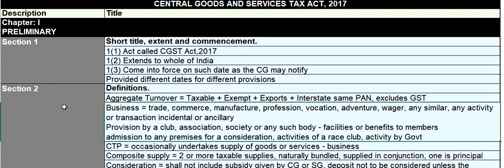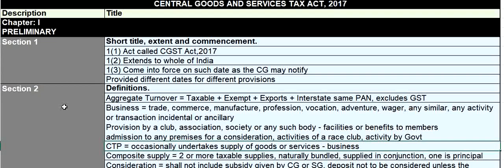Any provision by a club, association, society, or any such body, of facilities or benefits to members is also considered as business. Admission to any premises for a consideration is considered as business, and activities of a race club, and activity by government is also considered as business.